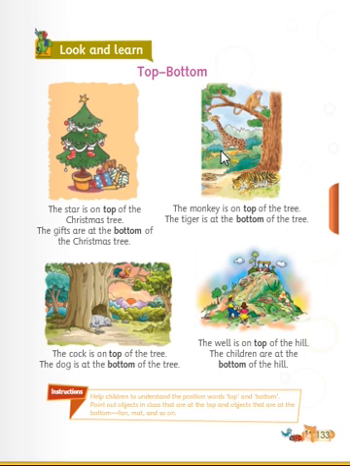The monkey is on top of the tree. Where is the monkey? Top of the tree. This is up. Now what is down? We can see, the tiger is at the bottom of the tree. Where is the tiger? Down the tree. The monkey is top and the tiger is bottom. Now next picture we can see.